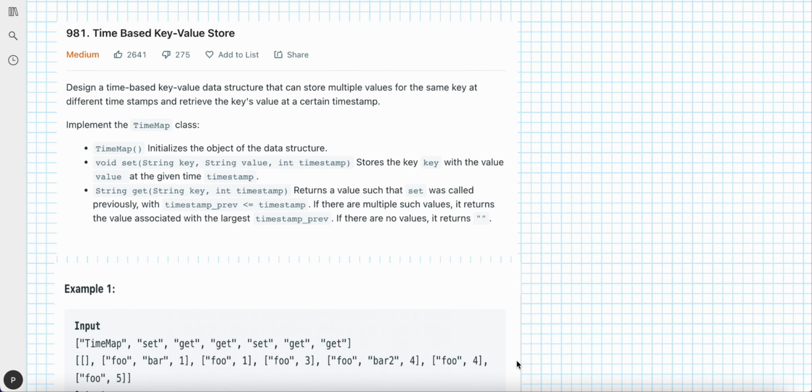And today we will solve the Time Based Key-Value Store problem. You can go ahead and read through the description if you want. I will jump straight into the problem explanation, because it is best understood by going through the problem.